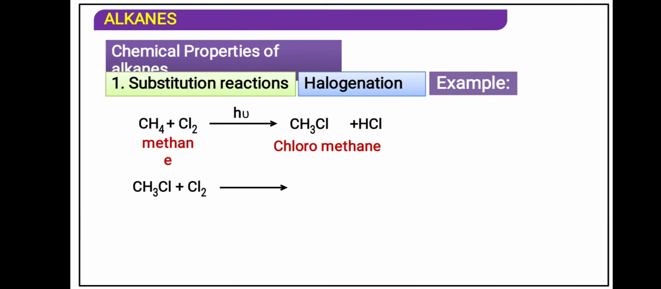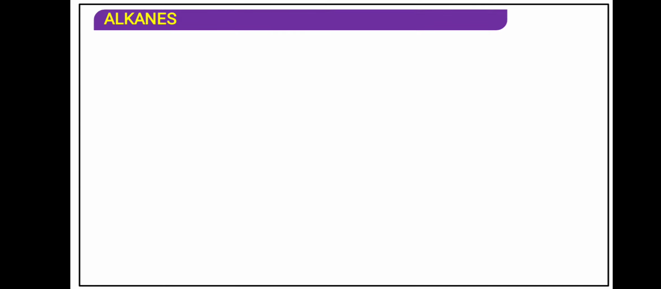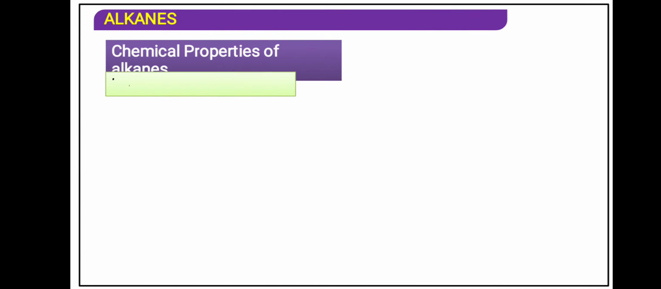Now, the reaction will not stop. Again some of the chlorine will react with methyl chloride or chloromethane. One hydrogen will be replaced by chlorine, so now the product has 2 Cl and 2 hydrogen. The CH2 group is commonly called methylene. The common name is methylene dichloride and the IUPAC name is dichloromethane. Remember carefully, CH2 is called methylene.